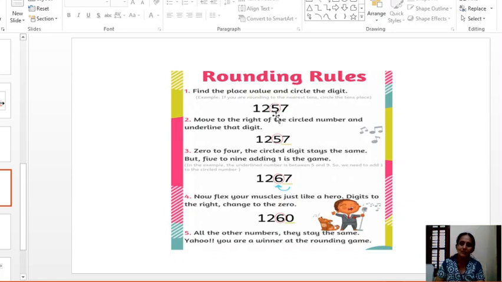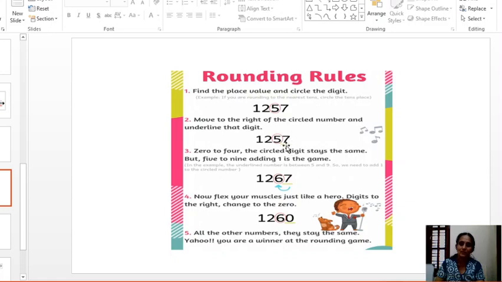Encircle the digit at tens place. Now move to the right digit. What is the right digit here? It is 7. If the right digit is 0 to 4, then keep the encircled digit as it is. But it is not so in this case.